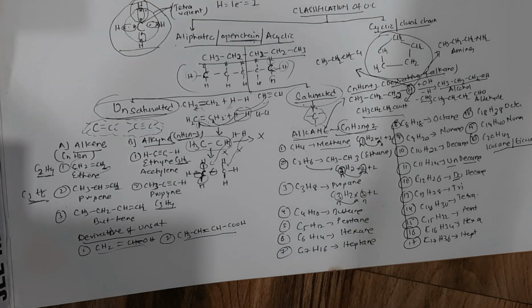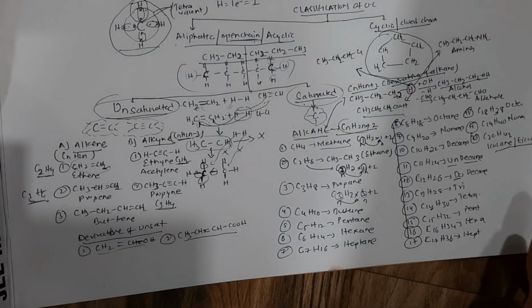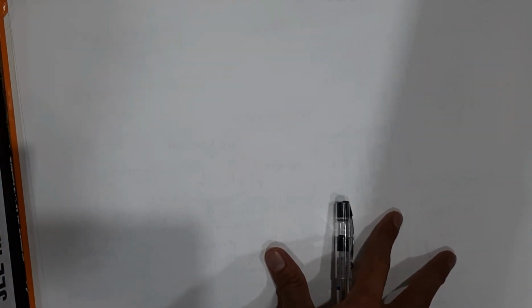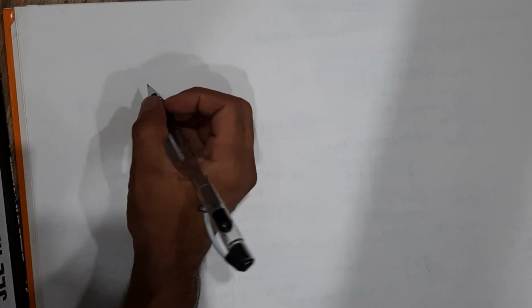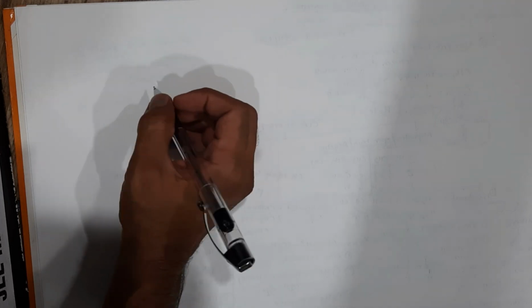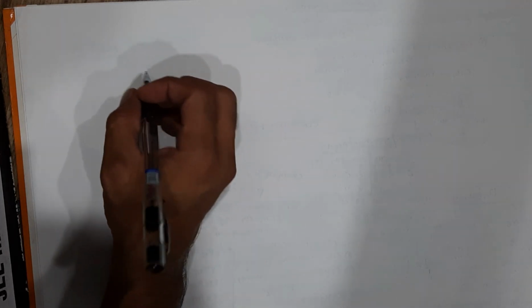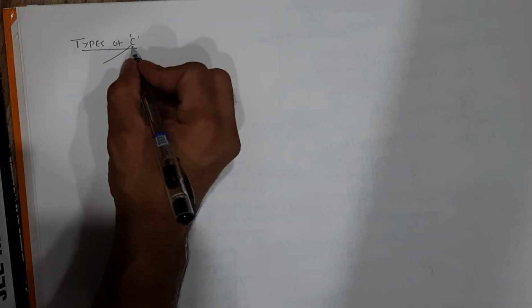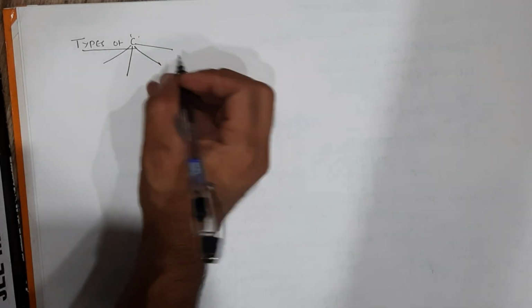Now let us talk about the types of carbon atom, in case of saturated or unsaturated compounds. And we will also see the classification of aliphatic compounds on the basis of their chain structure. So first let us talk about the types of carbon atom. Carbon atoms can be classified in 4 types in organic chemistry.